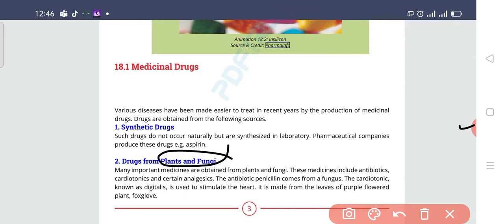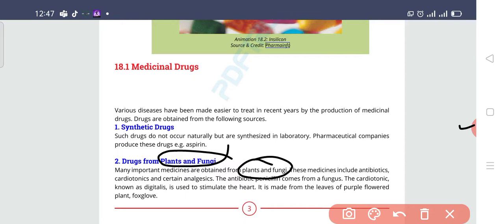The medicines which are obtained from plants and fungi are millions in number, because obviously, like haldi has a chemical. Turmeric powder is present in your home and it is helping in healing. If you have pain anywhere, you will be told to apply haldi, right? Similarly, clove, which you use for your tooth pain.